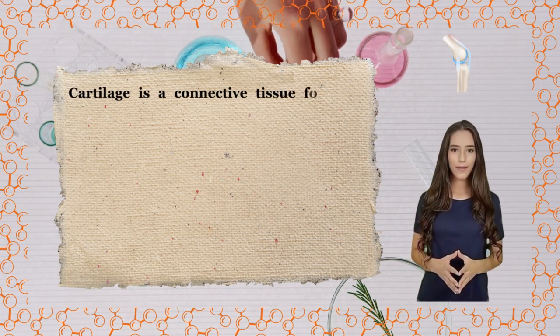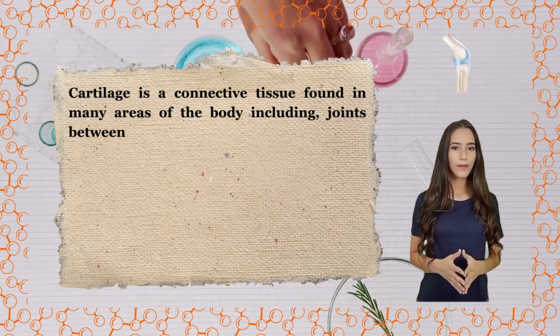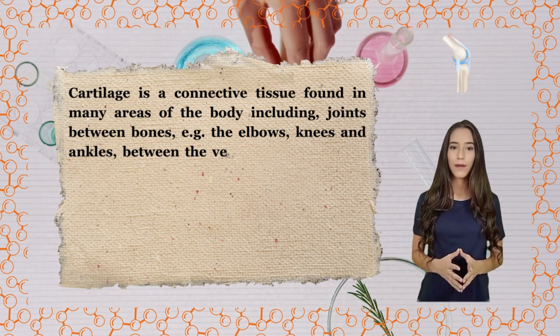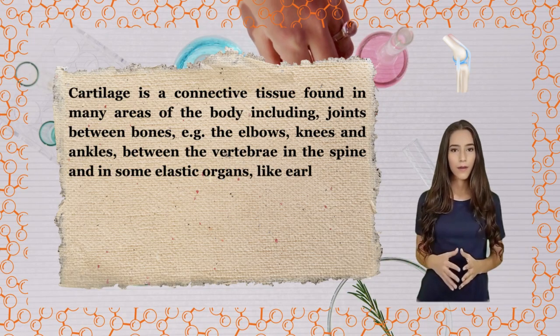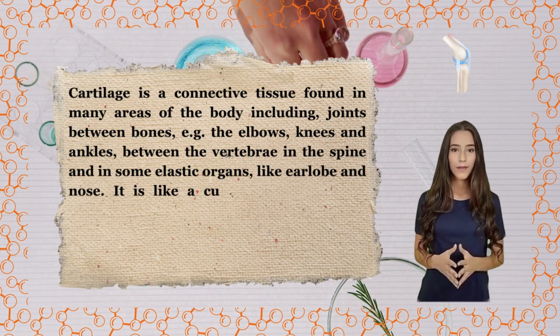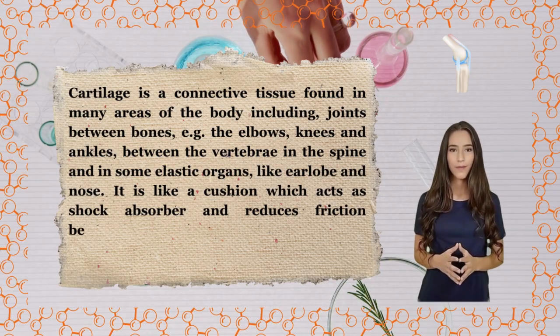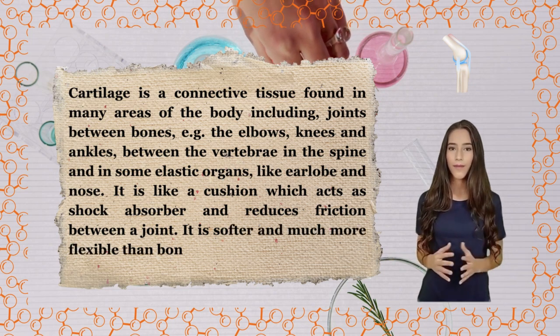Cartilage is a connective tissue found in many areas of the body, including joints between bones, for example the elbows, knees and ankles, between the vertebrae in the spine, and in some elastic organs like earlobe and nose. It is like a cushion which acts as a shock absorber and reduces friction between a joint. It is softer and much more flexible than bone.